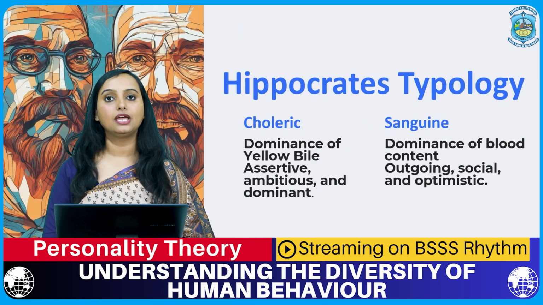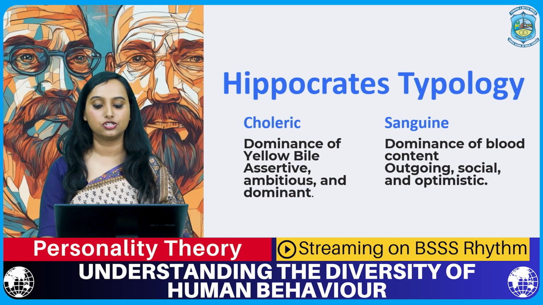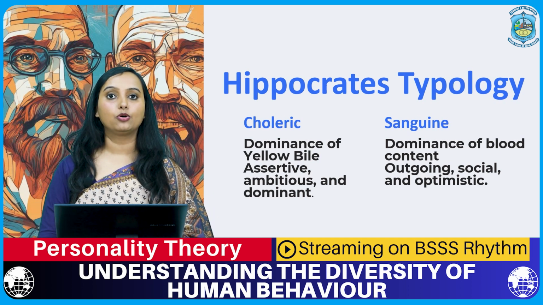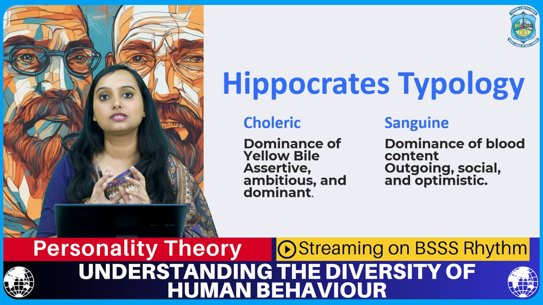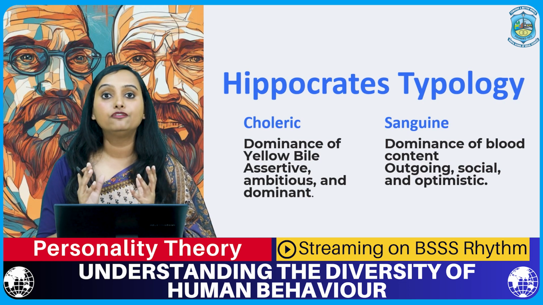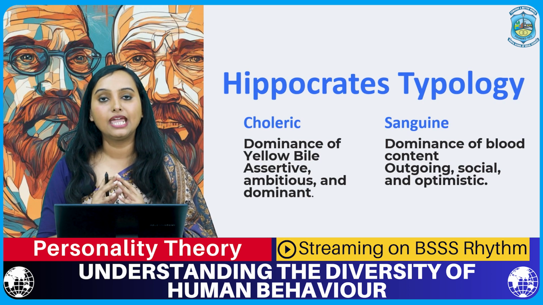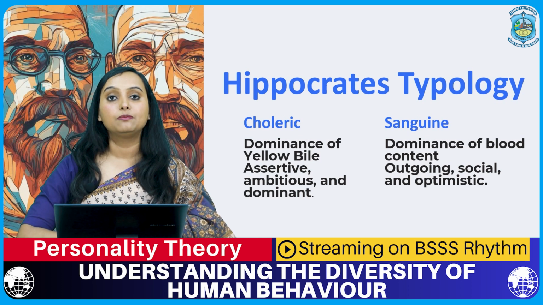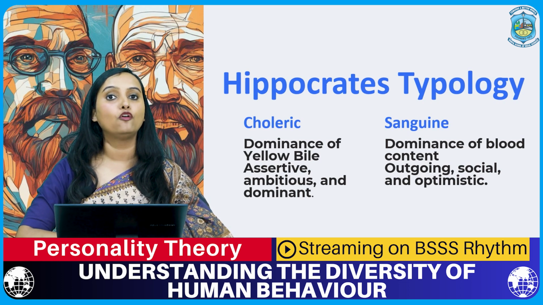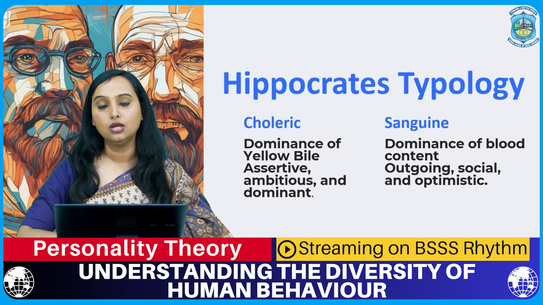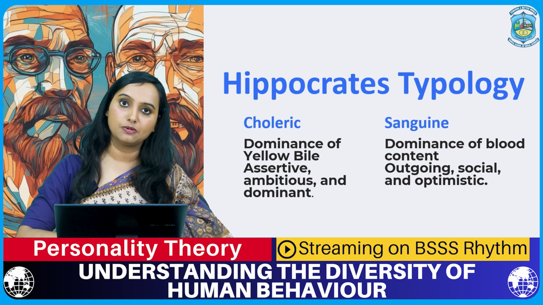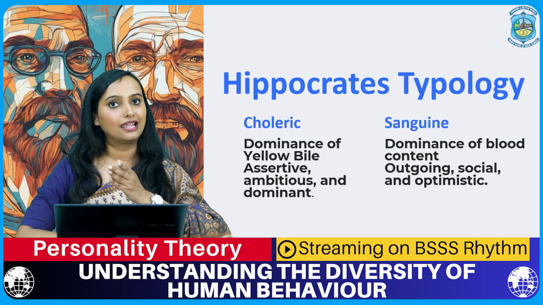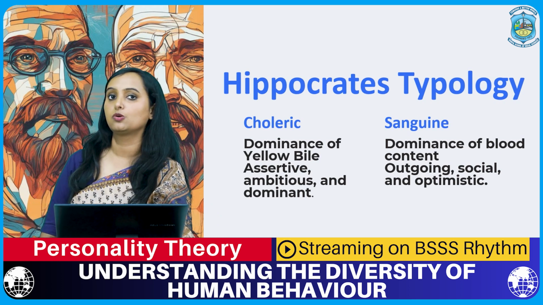The first one that we have in front of us is Hippocrates' typology. In 400 BC, Hippocrates tried to explain personality via body fluids. He said that the dominance of one of the 4 fluids in the body would determine a person's personality characteristics. Let us see which are the 4 body types that he's talking about.